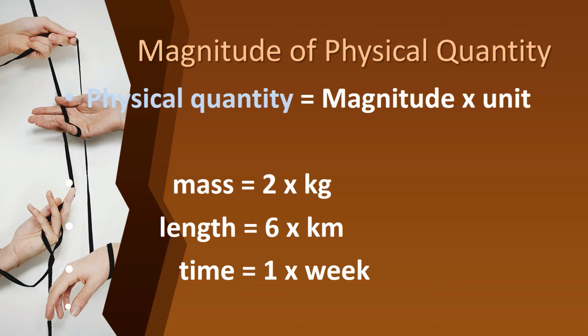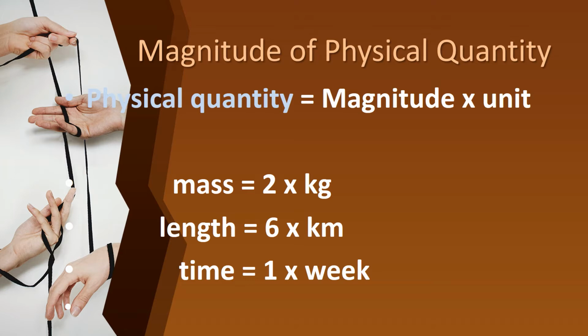You can see the examples here. Mass we can say as 2 kilogram. There 2 is the magnitude and kilogram is the unit. For length, we said 6 kilometer, so 6 is the magnitude and kilometer is the unit.